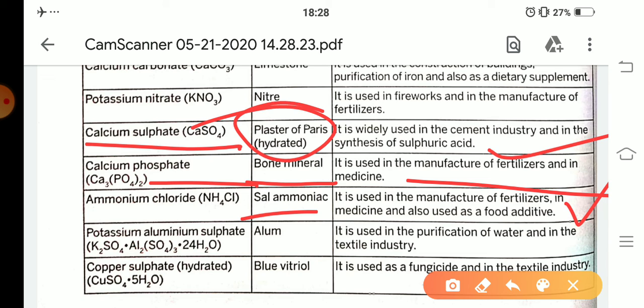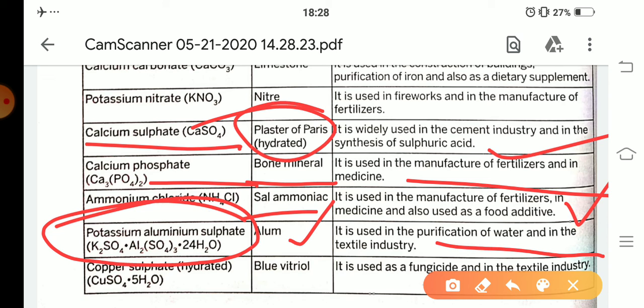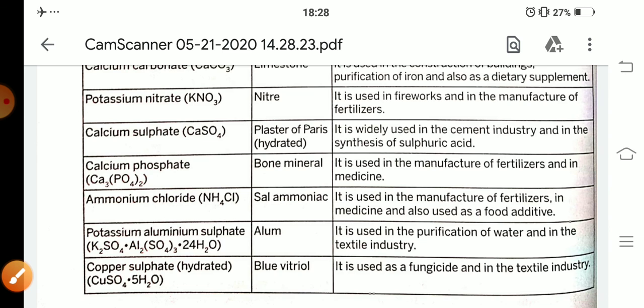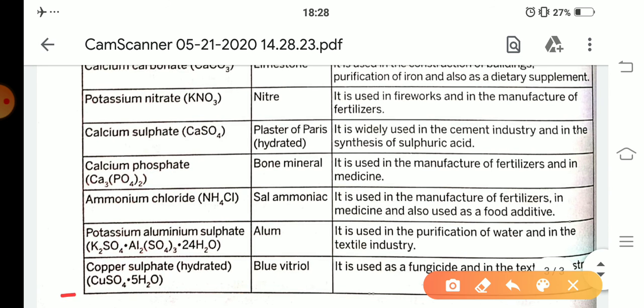Next one is potassium aluminum sulfate, K2SO4·Al2(SO4)3·24H2O. Another name of potassium aluminum sulfate is alum. Okay, it is used in the purification of water and in the textile industry also. And the last salt here is copper sulfate, blue vitriol.